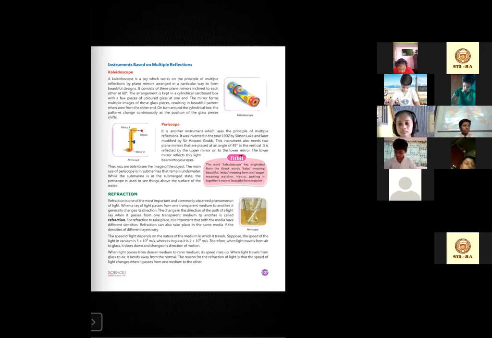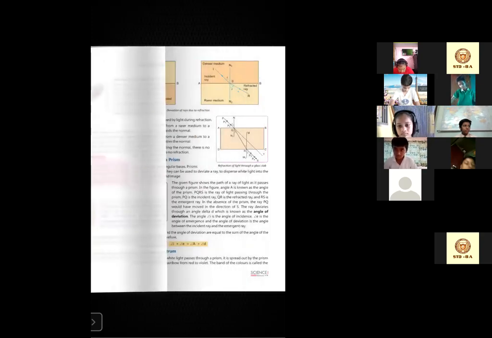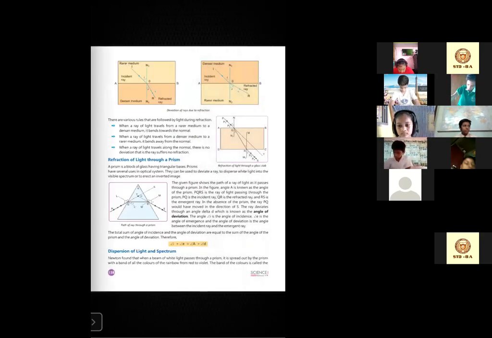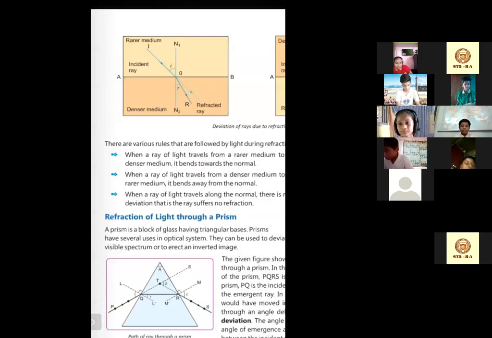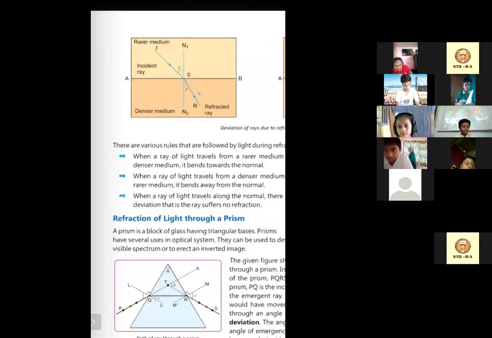So how do they get bent? This thing we will learn today. So go to page number 138, the next page. Here you can see some pictures are given. One is the rarer medium, another is the denser medium.